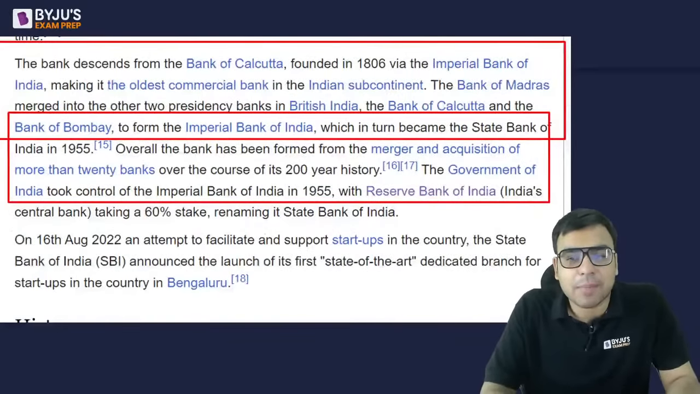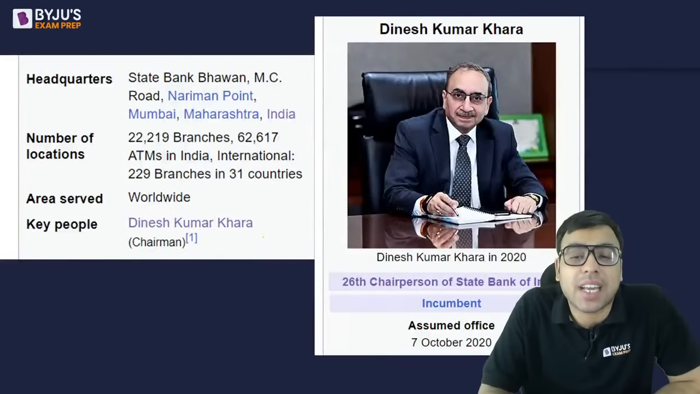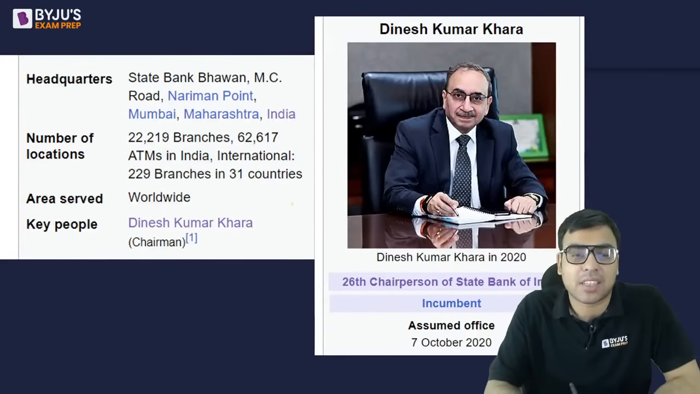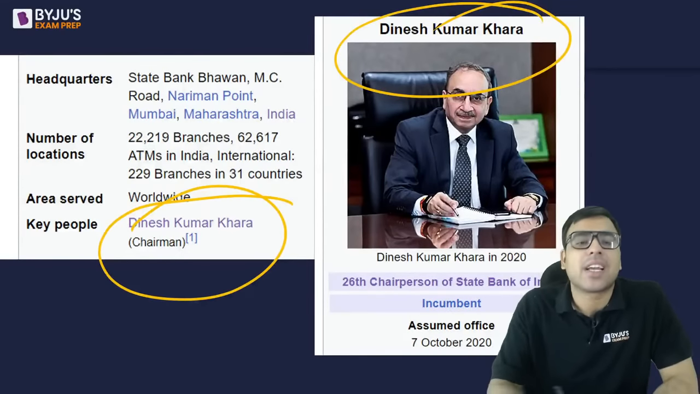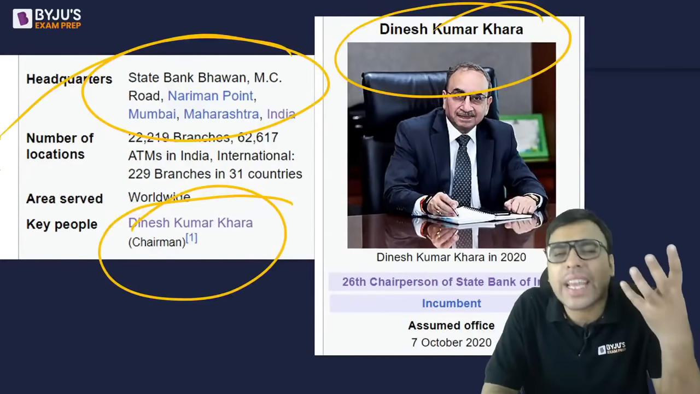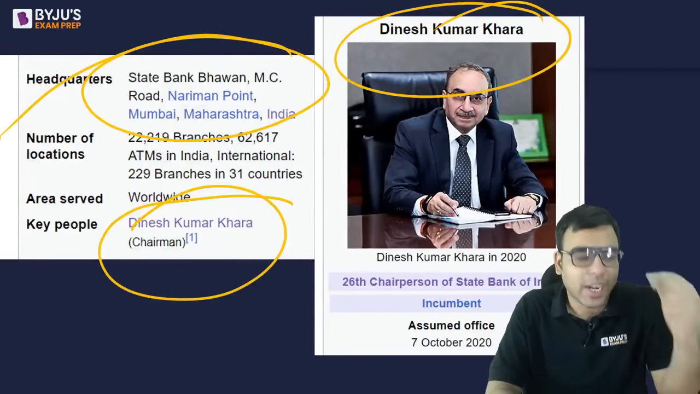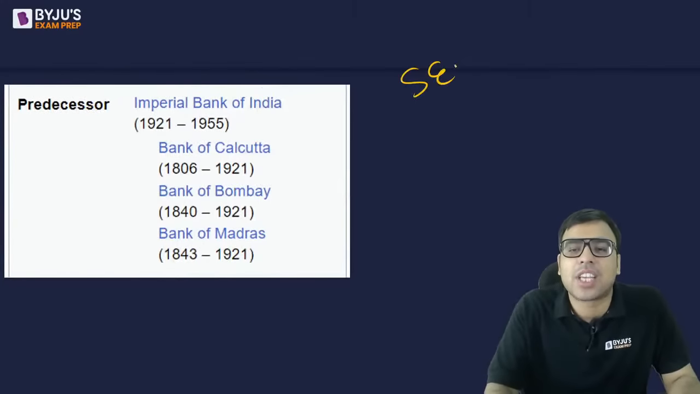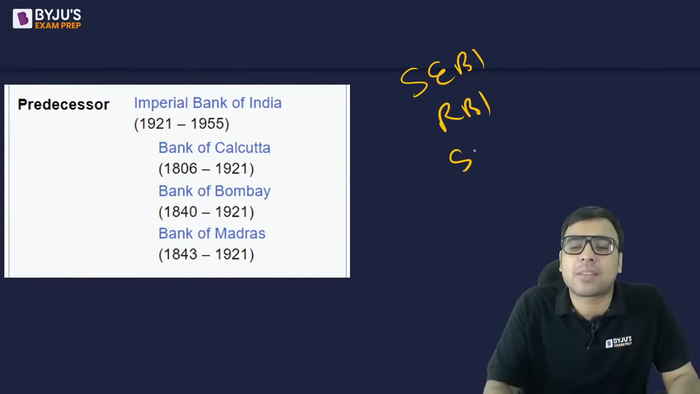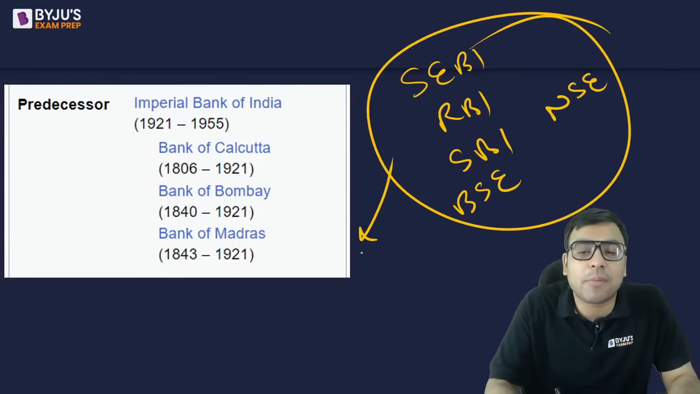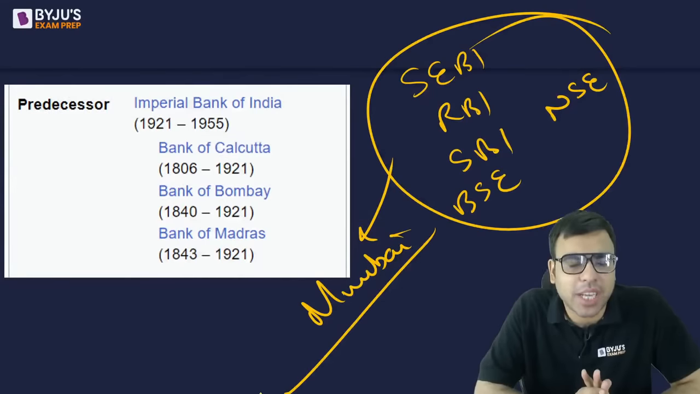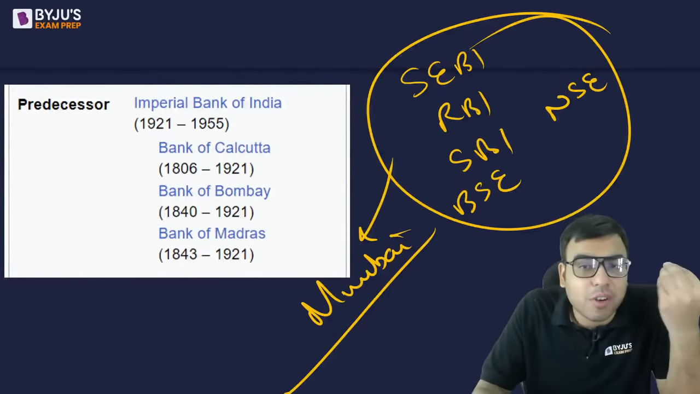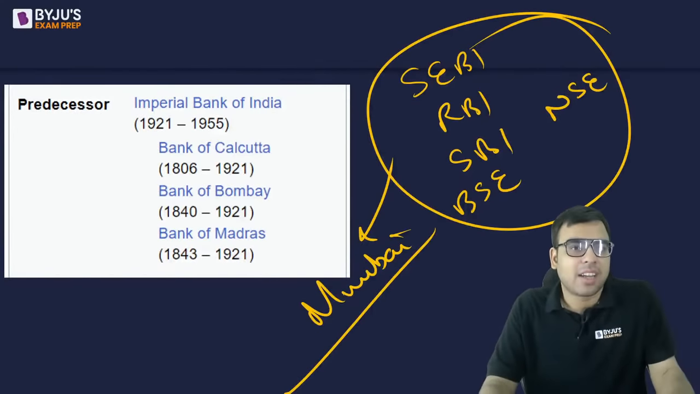Some more things you should know related to State Bank of India. Who is the chairman? I have seen sometimes this question being asked. The chairman of SBI is Mr. Dinesh Kumar Khara, so please be aware of that. The headquarter is in Mumbai. Mostly things associated with finances, you will find the headquarter in Mumbai. For example, SEBI, RBI, SBI, Bombay Stock Exchange, National Stock Exchange, all are headquartered in Mumbai. Finance related things have headquarters in Mumbai. Sometimes you forget, so you can apply some common sense to reach the answer.